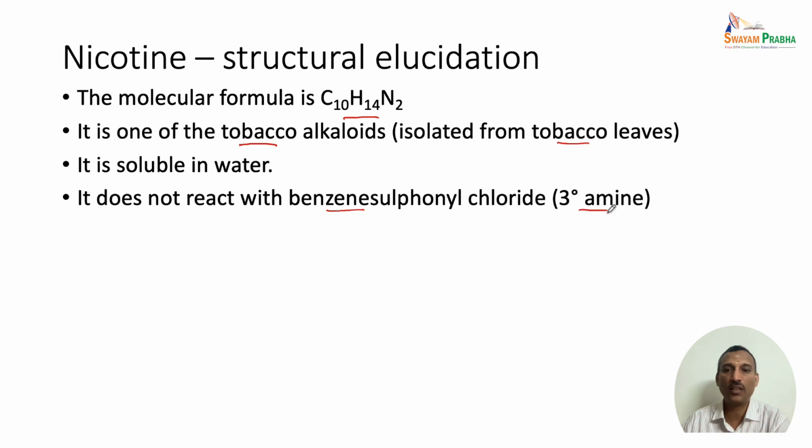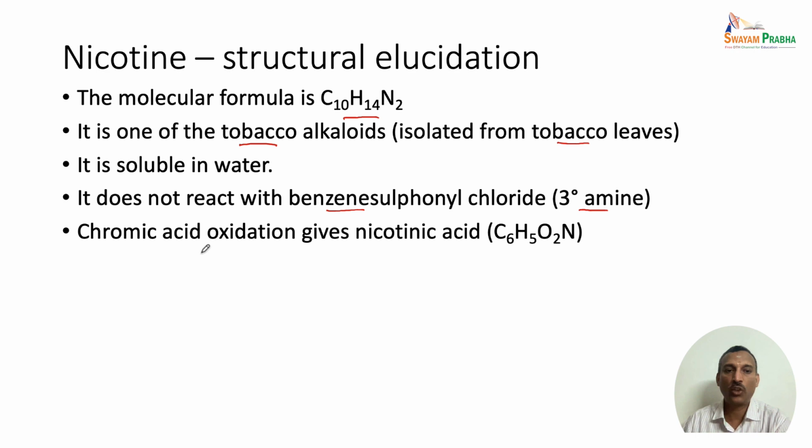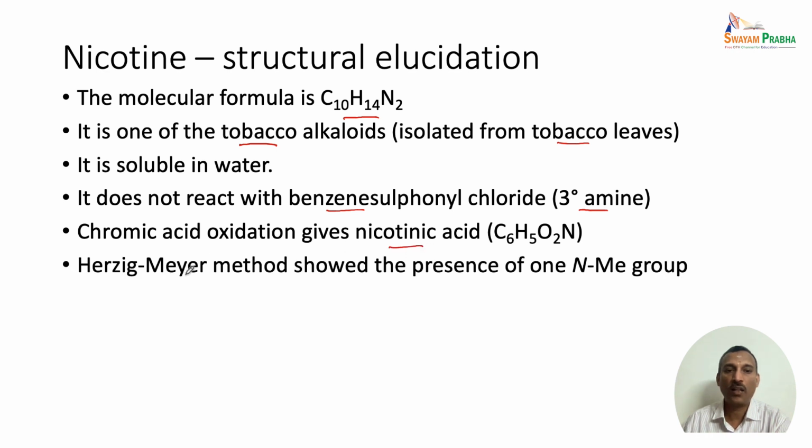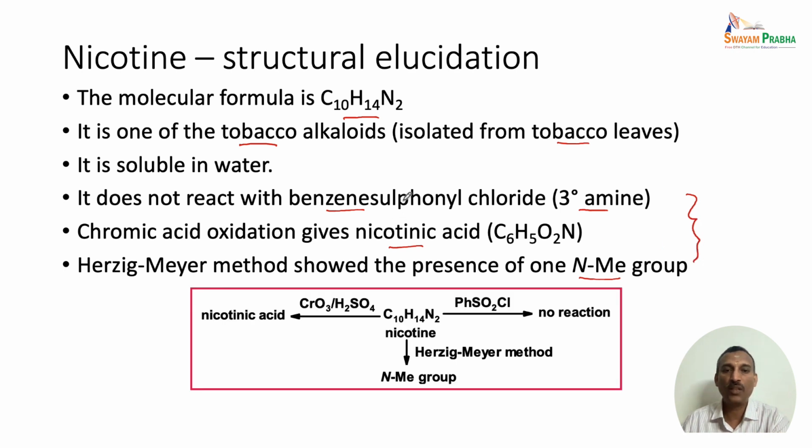That means there is a tertiary amine present in this particular compound. Chromic acid oxidation gives nicotinic acid, and the Herzig-Meyer method shows the presence of one N-methyl group. So these are all the clues or the information we already have. From this we are going to deduce the structure of nicotine.